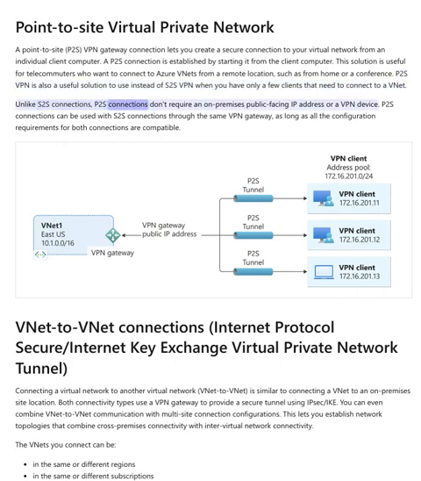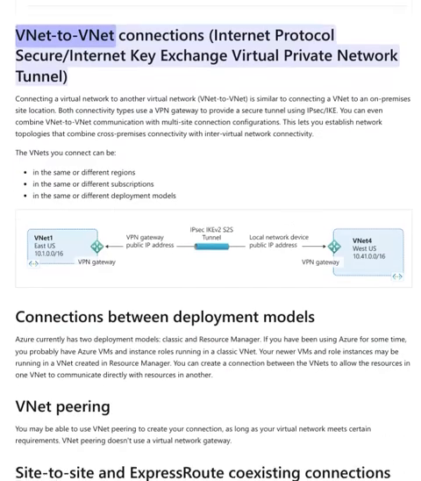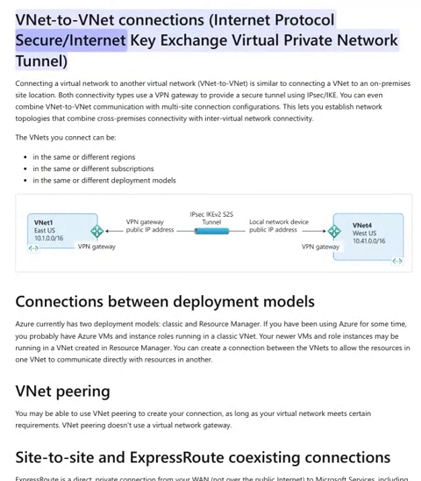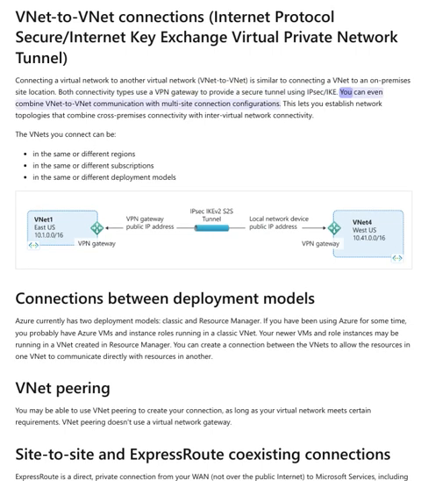Unlike S2S connections, P2S connections don't require an on-premises public-facing IP address or a VPN device. P2S connections can be used with S2S connections through the same VPN gateway, as long as all the configuration requirements for both connections are compatible. VNet-to-VNet connections, Internet Protocol Security/Internet Key Exchange VPN tunnel. Connecting a virtual network to another virtual network, VNet-to-VNet, is similar to connecting a VNet to an on-premises site location. Both connectivity types use a VPN gateway to provide a secure tunnel using IPsec/IKE.